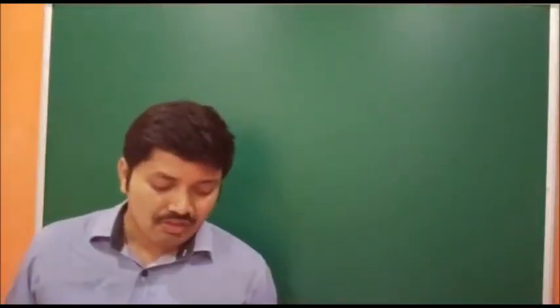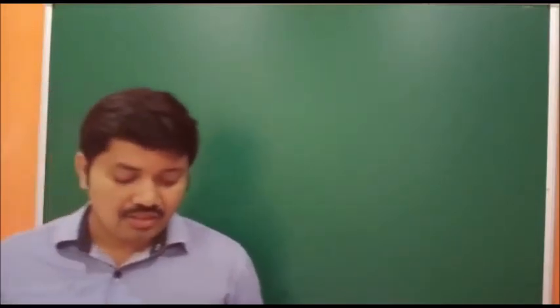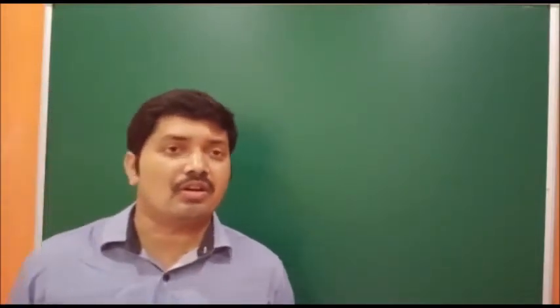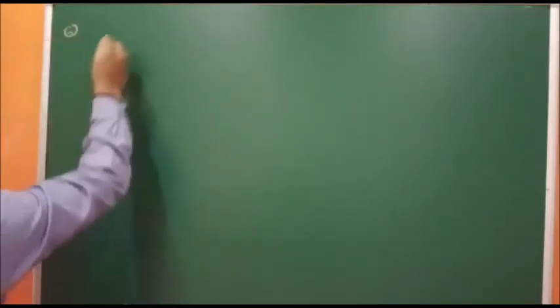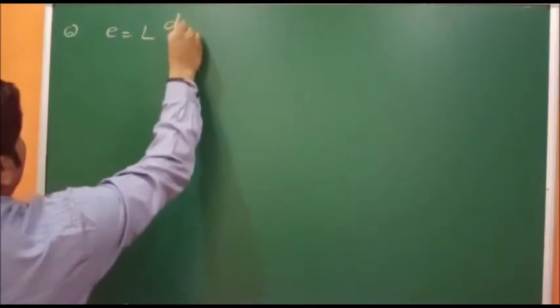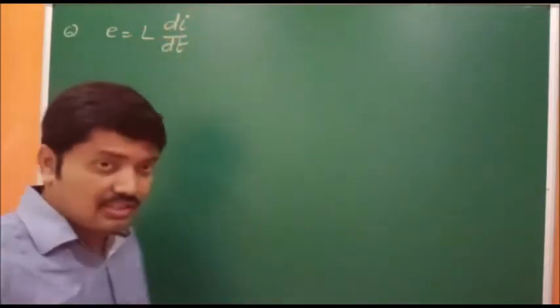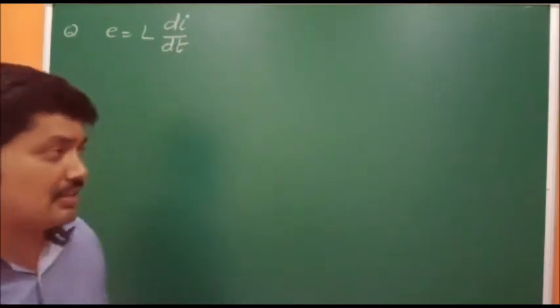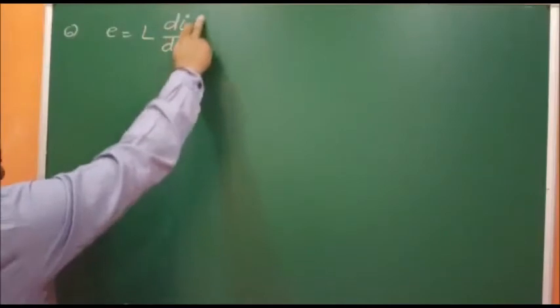Sixth question. When the rate of change of current in a coil is unity, the induced EMF in the coil is equal to. So induced EMF, what is the formula? L into di by dt. Actually minus L is there. So here I am taking only magnitude. Okay. So here rate of change of current is unity.